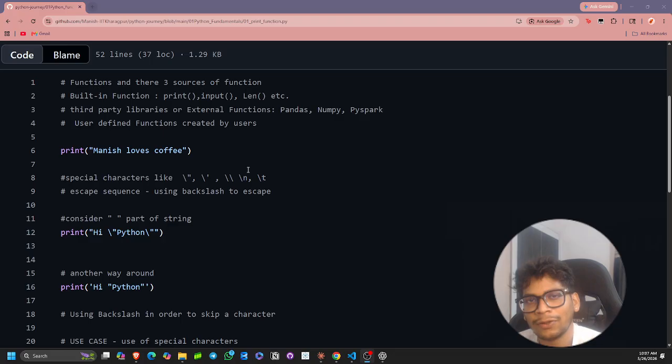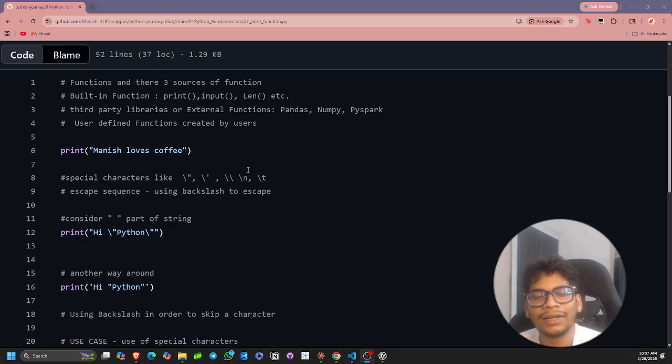So pandas and numpy you will be using a lot, and if you are a data engineer you will be using PySpark a lot. There are different functions, different libraries, and they provide you a set of functions and packages. So it can be understood in a very simple manner. And as I explained two things about built-in functions and external functions, which come through third-party libraries.